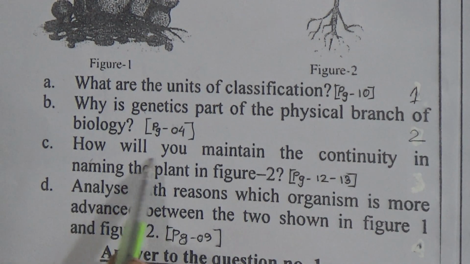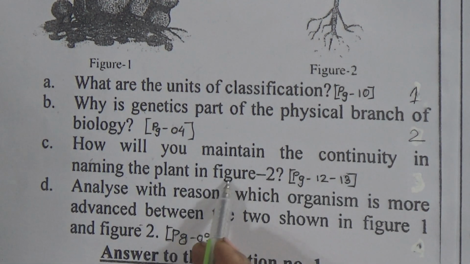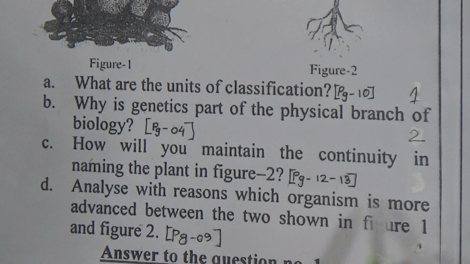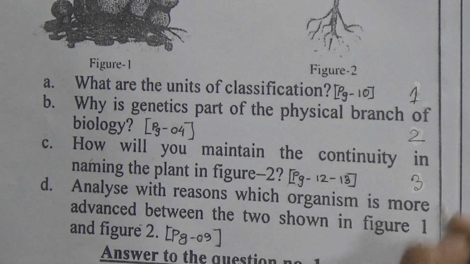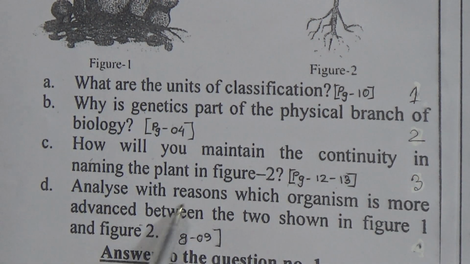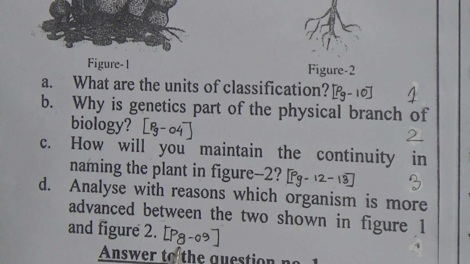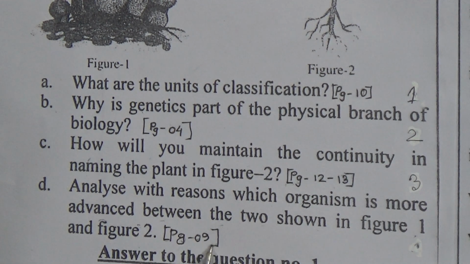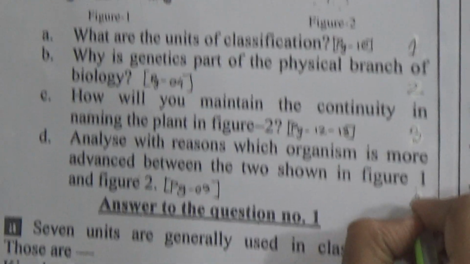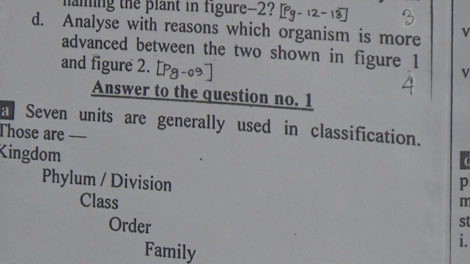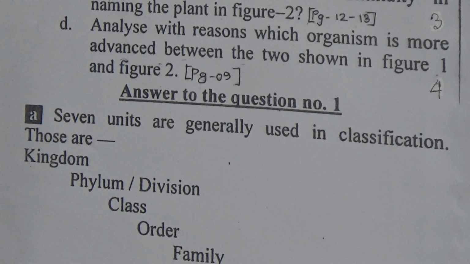Now, next question: how will you maintain the continuity in naming the plant in figure 2? That question's answer you will get on page number 12 to 13, and it will carry 3 marks. Now next question: analyze with reasons which organism is more advanced between the two shown in figure 1 and figure 2. You will find the answer on page number 9 in your textbook, and this question will carry 4 marks. Dear students, now we will go to the answers.